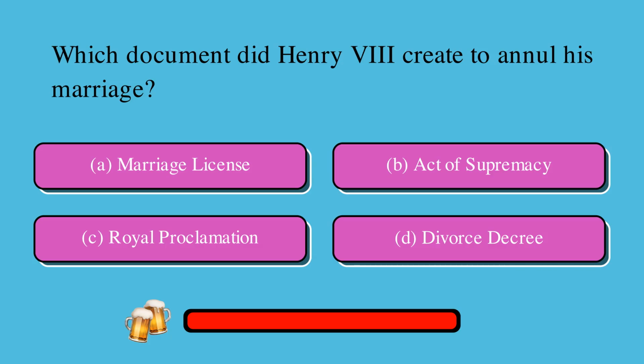Which document did Henry VIII create to annul his marriage? Is it A. Marriage license, B. Act of Supremacy, C. Royal proclamation, or D. Divorce decree? The correct answer is B. Act of Supremacy.